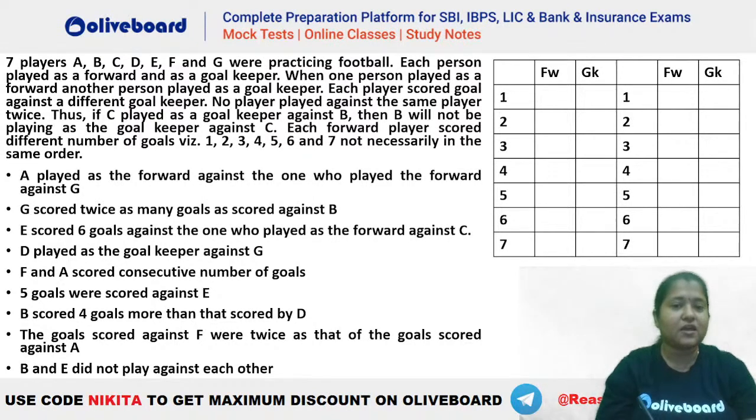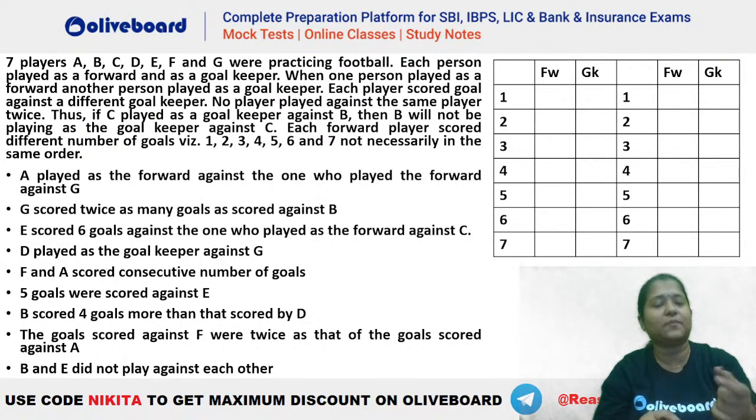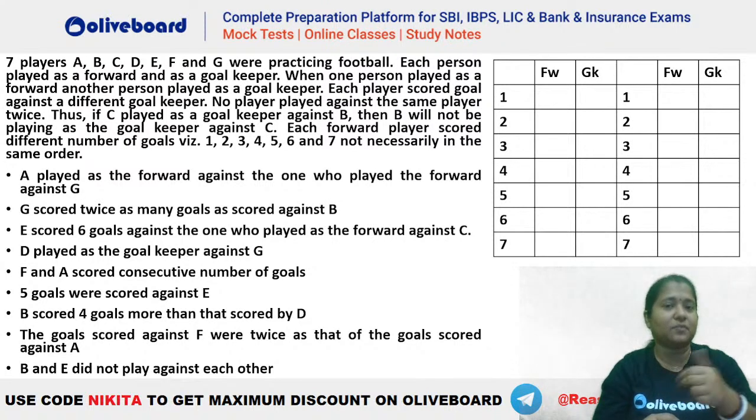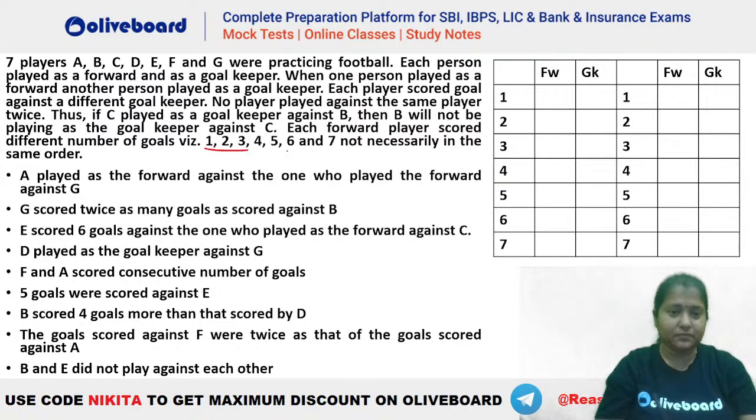Okay, so now it is given that if C plays against a goalkeeper B, then B will not be playing as a goalkeeper against C. And also it is given no player played against the same player twice. That means if B is the forward and C is the goalkeeper, then C will not be the forward and B will not be the goalkeeper. So two players cannot play against each other twice. Okay, that is also given. Also, the number of goals scored here are 1 to 7.